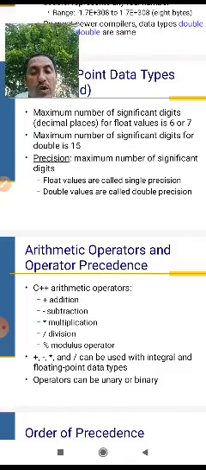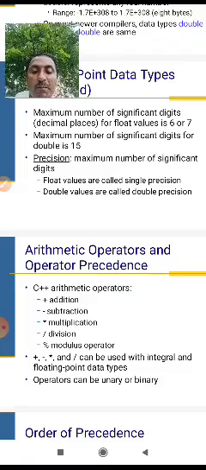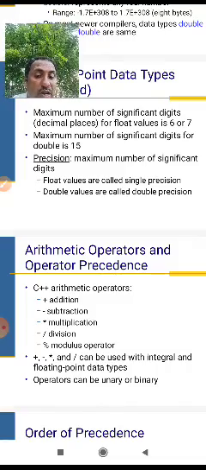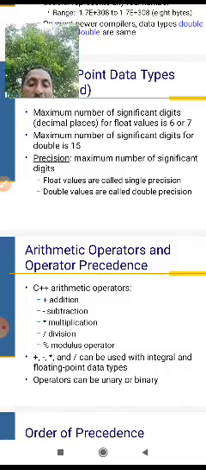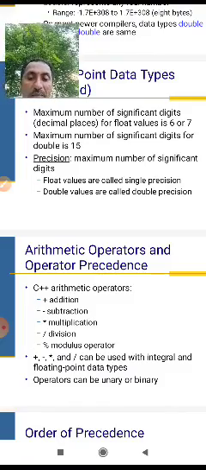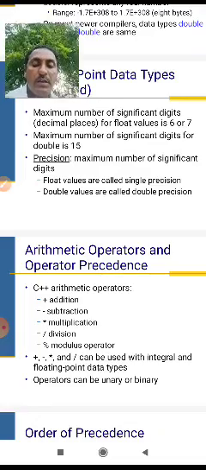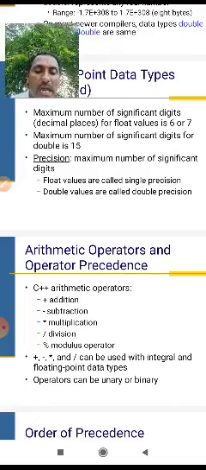Division and modulus operators, plus, minus, multiplication and divided by can be used with integer and floating point data types. An operator can be unary or binary. Addition, subtraction, multiplication, division and modulus operators can be used with integer and floating point data types.